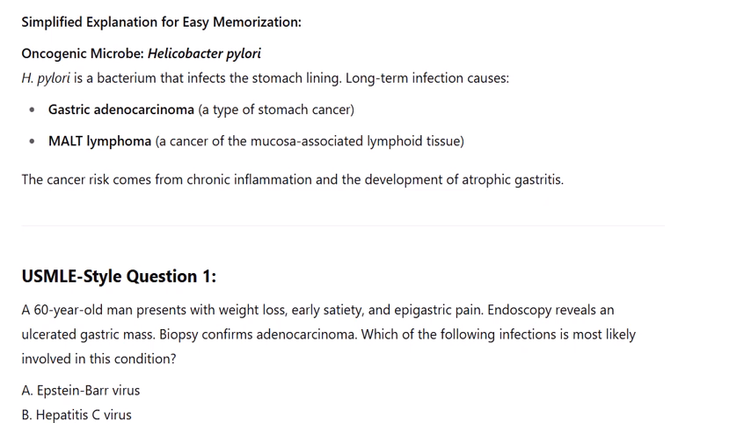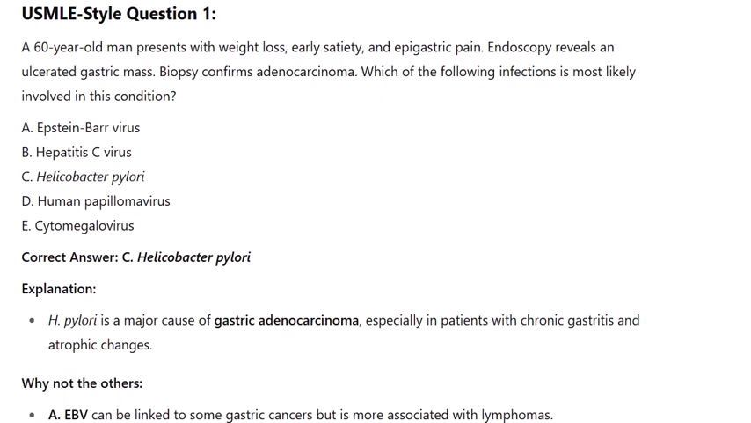USMLE style question 1. A 60-year-old man presents with weight loss, early satiety, and epigastric pain. Endoscopy reveals an ulcerated gastric mass. Biopsy confirms adenocarcinoma. Which of the following infections is most likely involved in this condition?